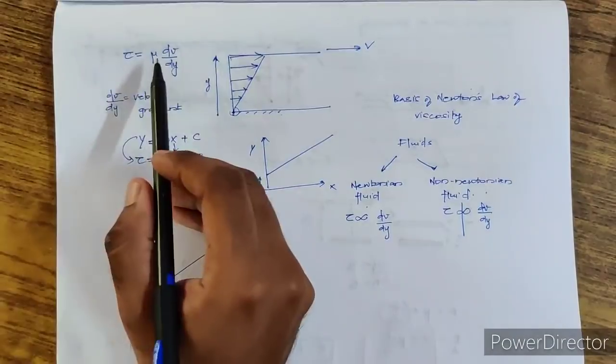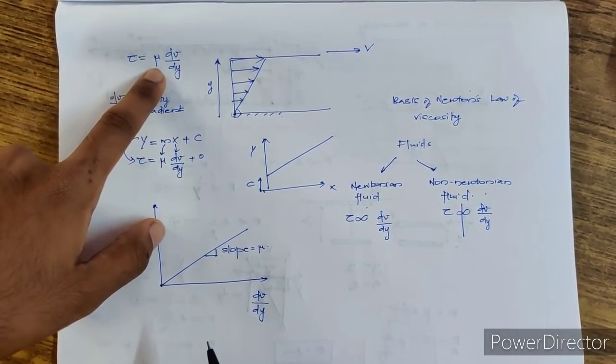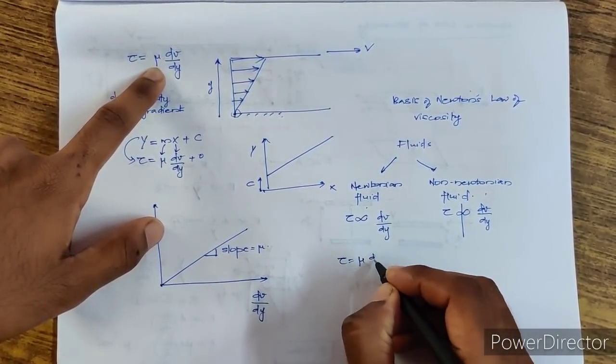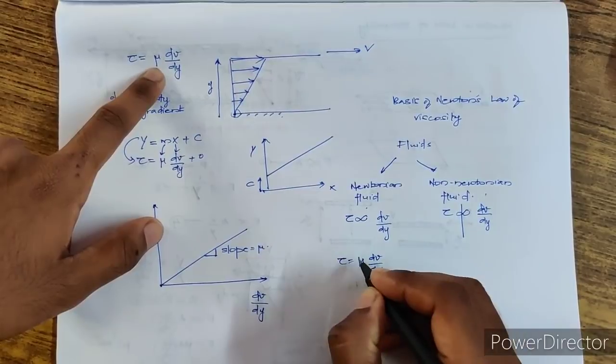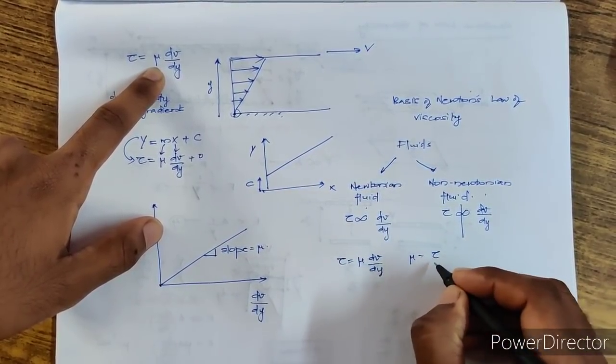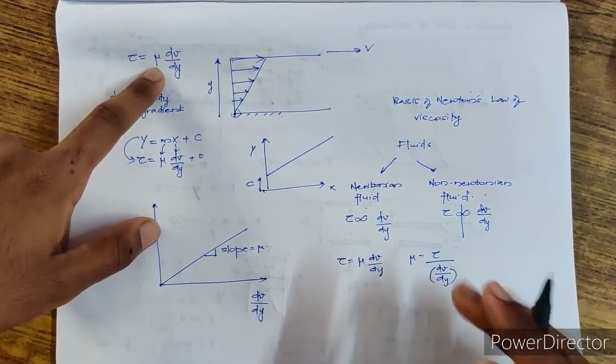Now I need to tell you about the unit of this viscosity, and this is called the coefficient of dynamic viscosity. I'll write the equation. Tau is equal to mu into ∂v/∂y. So I need to find the unit of this. I can rearrange: mu is equal to tau divided by ∂v/∂y. So this is the equation.